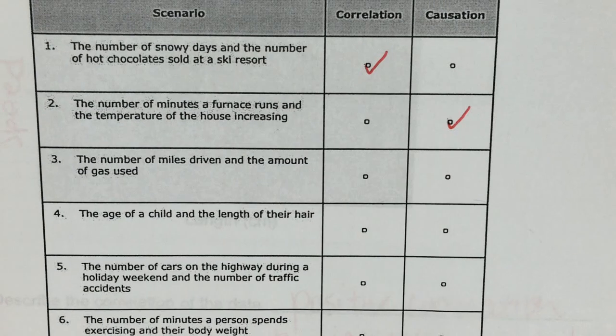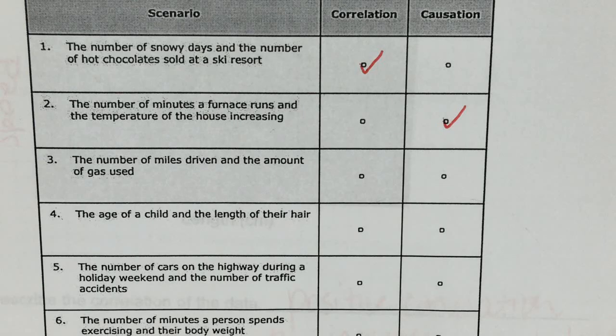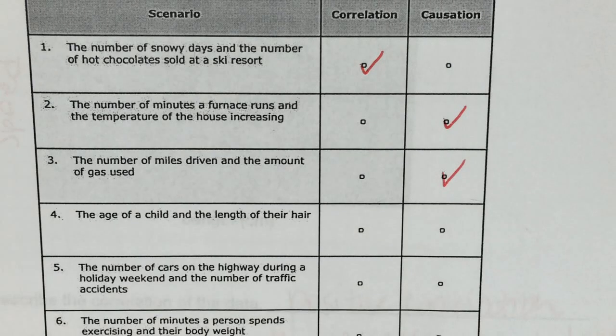Number 3, the number of miles driven and the amount of gas used. I want y'all to think a minute and answer it on your own. The number of miles driven and the amount of gas used. What'd y'all pick? Causation is correct. No matter what, the more I drive, the more gas I'm going to use. That is not just correlated, it is 100% caused.